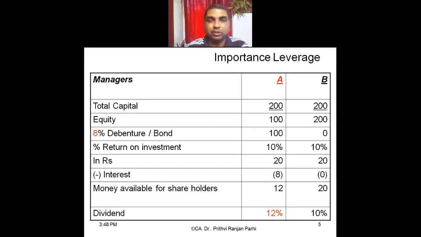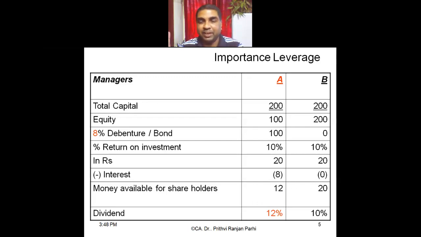So you see in firm A also total capital is 200 and firm B also total capital is 200. Is it not? But one firm is levered, the other firm is unlevered. Can you tell me which firm is levered, which firm is unlevered? Firm A is levered because in the capital structure there is debt. Firm B is unlevered because there is no debt in the capital structure.